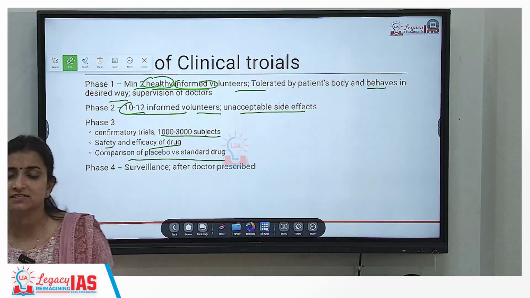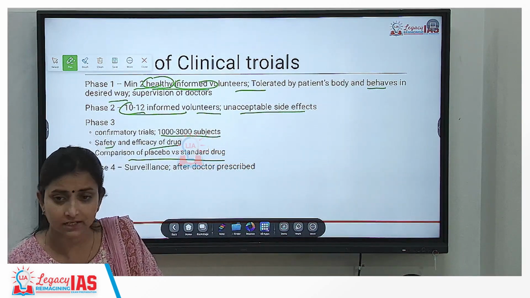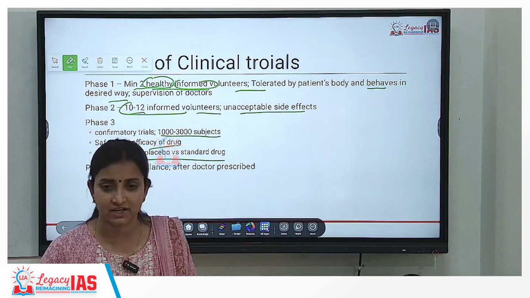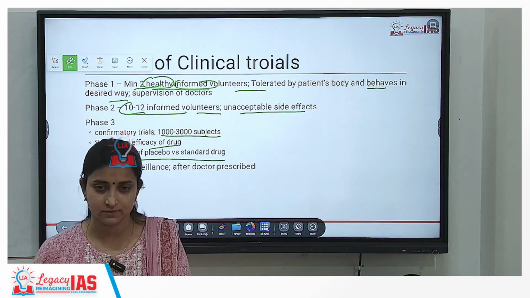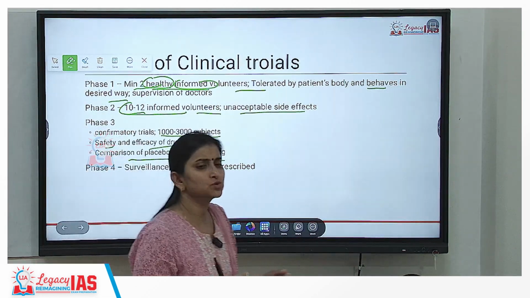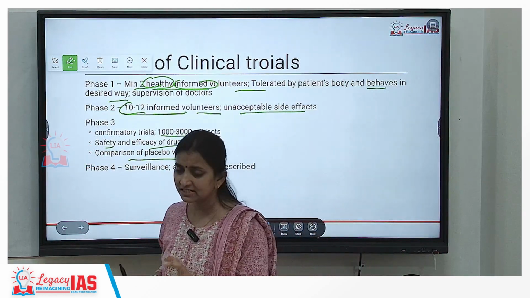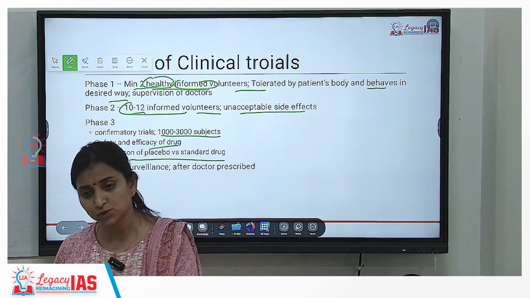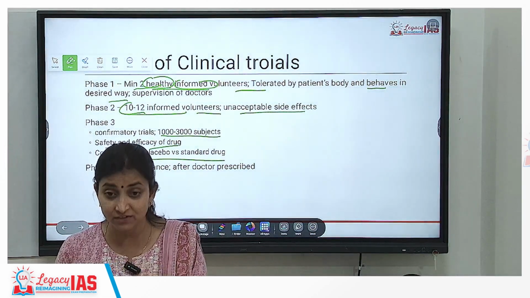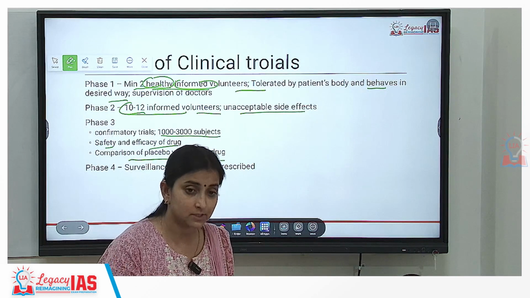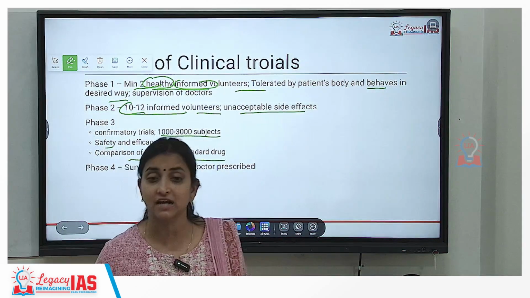So placebo drug is a kind of drug which is just told to the patient, see I am giving you this medicine, ठीक है? And this will reduce your sugar levels. But it may not happen. This is known as a placebo drug, ठीक है? So placebo drug usually contains water or simple salt electrolyte solution. So that is a placebo drug. So placebo drug is also given to a person and a standard drug is also given to a person. And then we compare whether the development is because of the placebo drug or whether the development is actually taking place because of the standard drug or not.